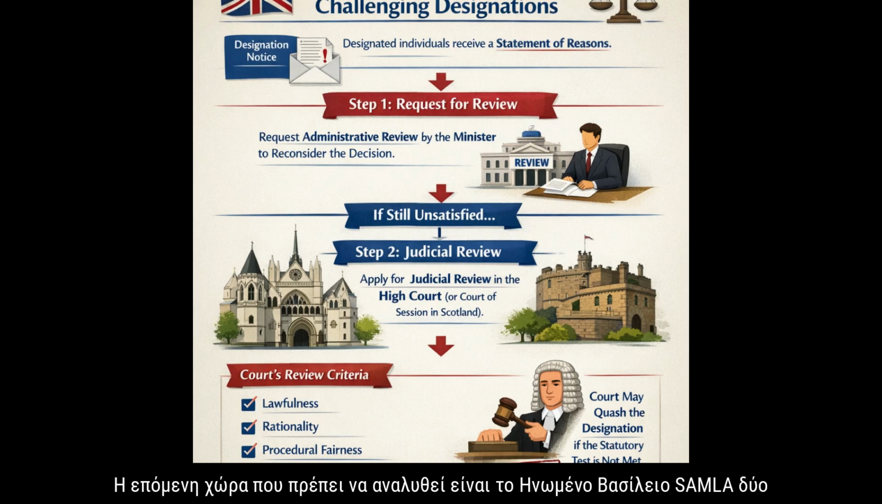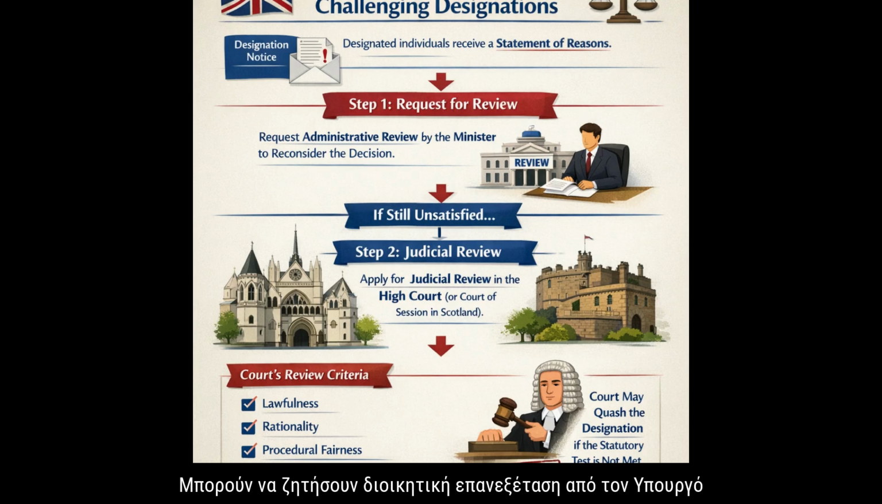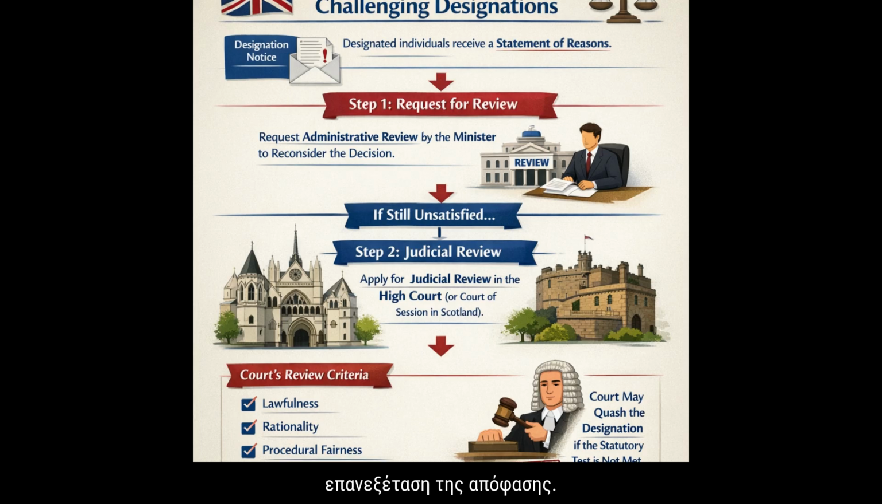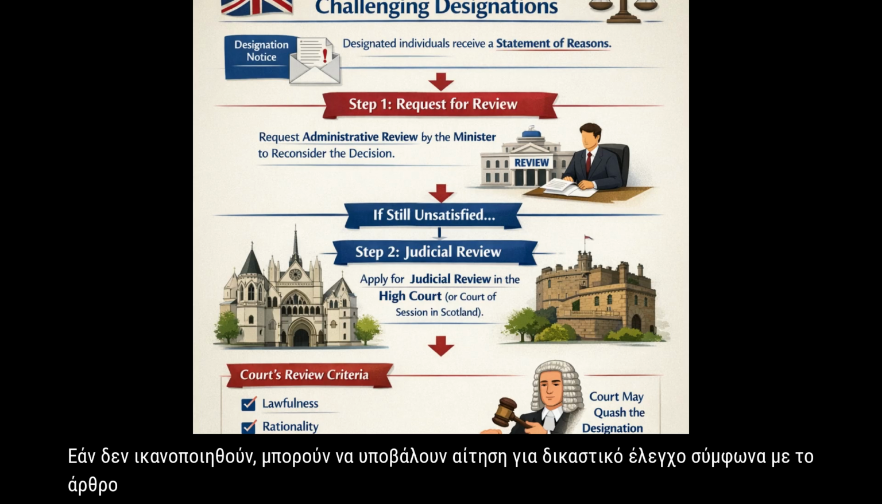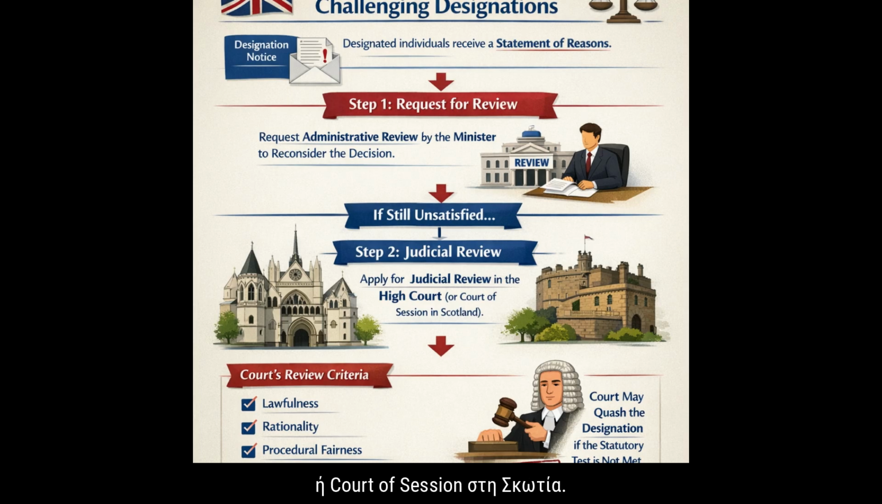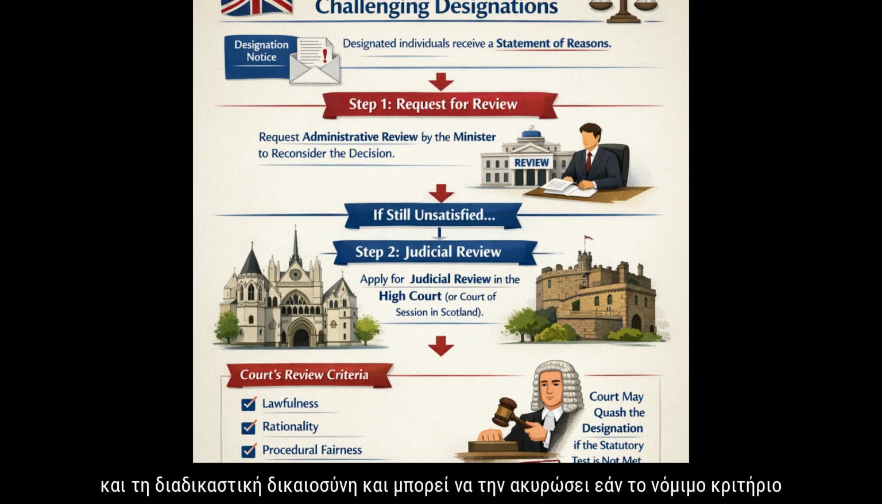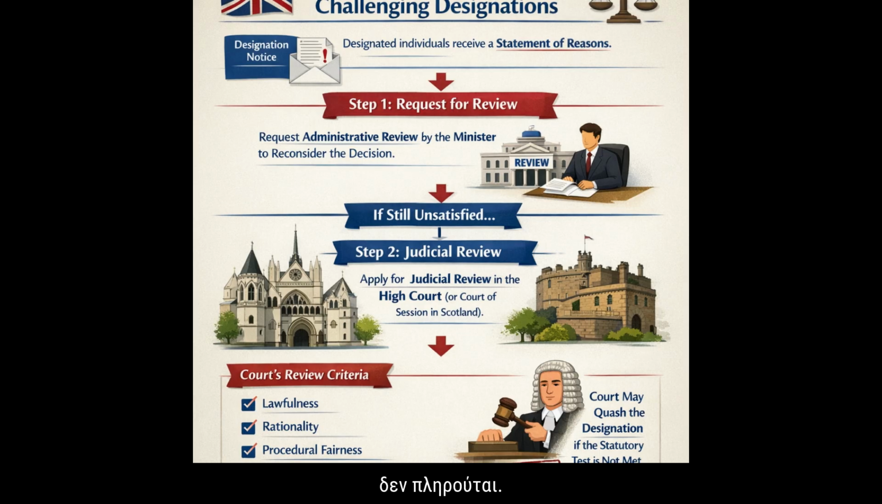The next country to analyze is the United Kingdom, SAMLA 2018. Challenging designations: designated individuals are promptly notified with a statement of reasons for their designation. They may request an administrative review by the minister to reconsider the decision. If unsatisfied, they can apply for judicial review under Section 38 of SAMLA 2018 in the High Court or Court of Session in Scotland. The court evaluates the designation's lawfulness, rationality, and procedural fairness, and may quash it if the statutory test is not met.